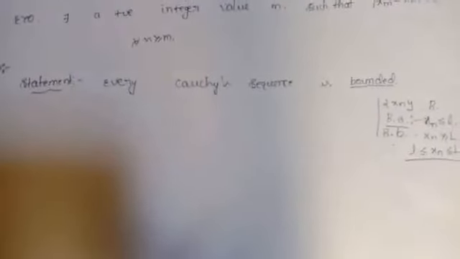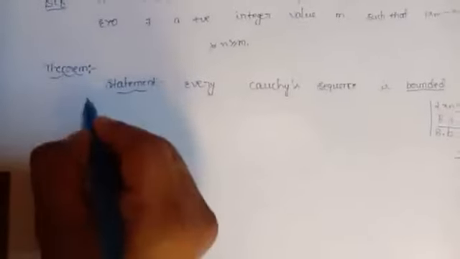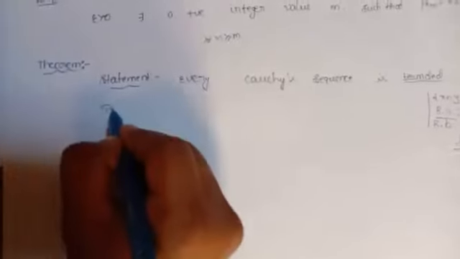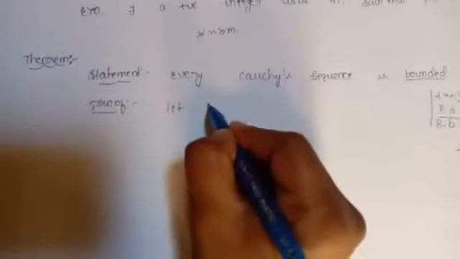By this, now we have to prove the theorem: every Cauchy's sequence is bounded. Now let's see the proof of this theorem. Let xn be a Cauchy's sequence.